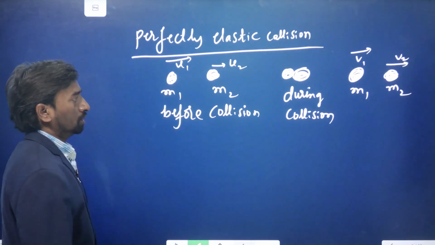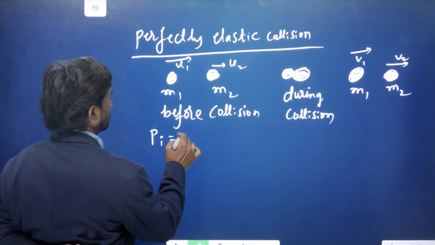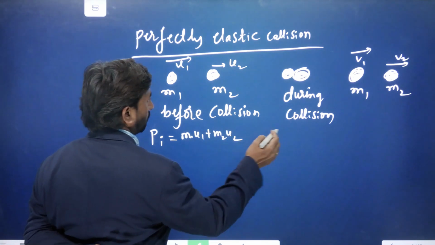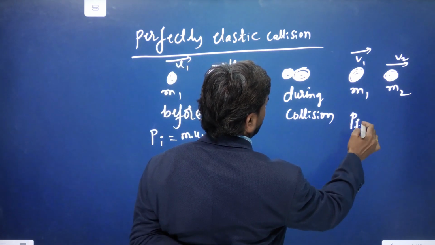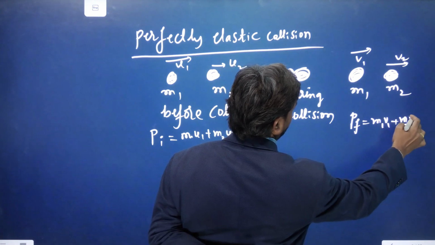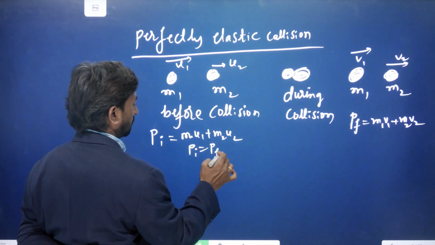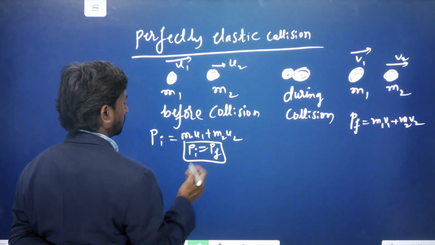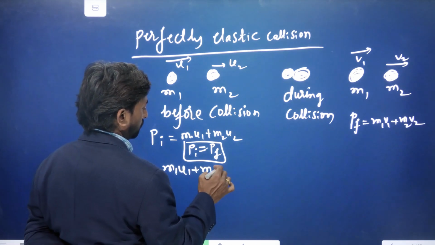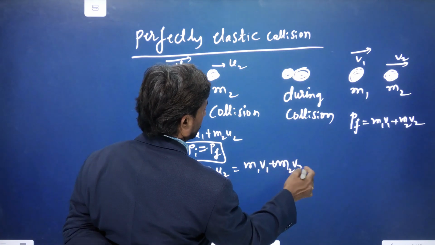Before collision, the initial momentum p initial is m1 u1 plus m2 u2, and the final momentum p final is m1 v1 plus m2 v2. Linear momentum is conserved, so by the law of conservation of linear momentum we can write m1 u1 plus m2 u2 is equal to m1 v1 plus m2 v2.